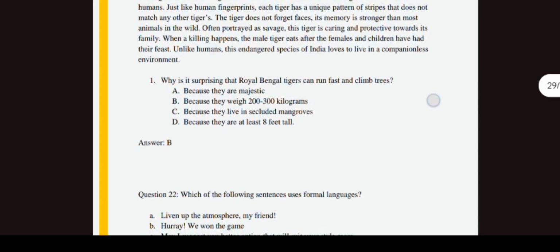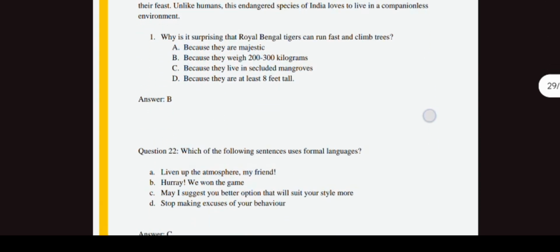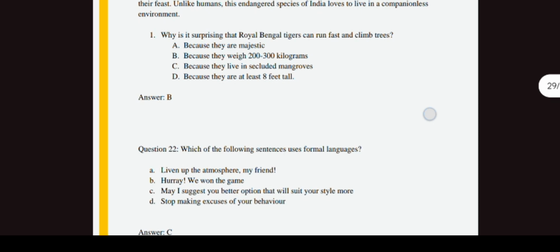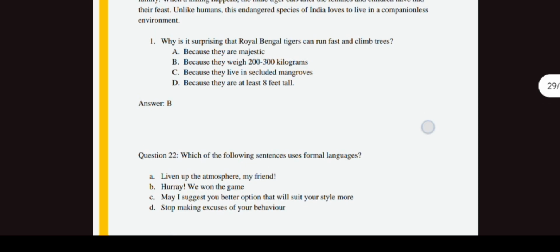Why is the surprising Royal Bengal tiger able to run fast? So these kinds of questions are very easy. When coming to reading comprehension, first read the questions and then read the passage. This will easily save time for you. "Which of the following sentences uses formal language?" So these are the things you have to see while writing the exam.